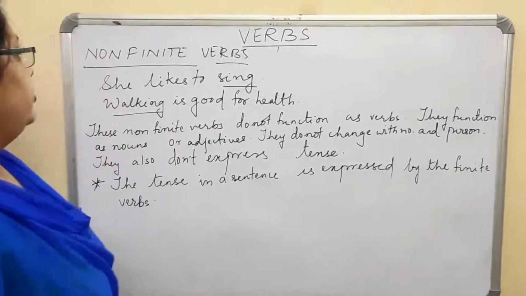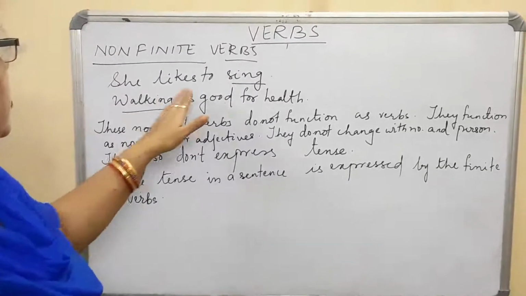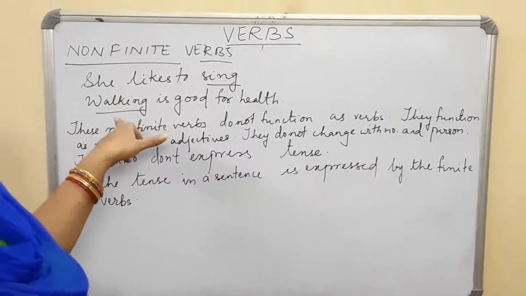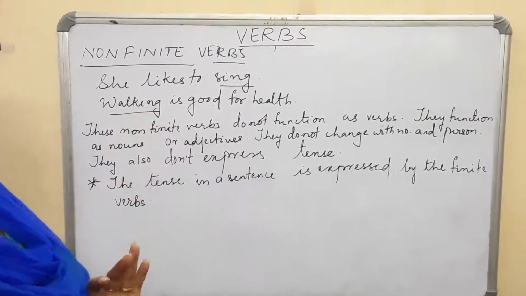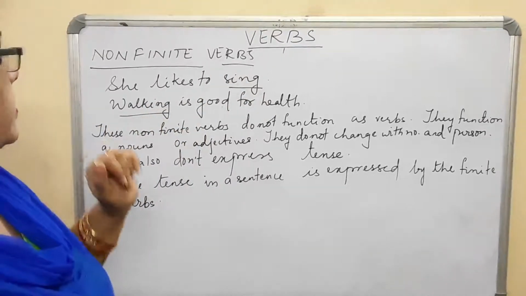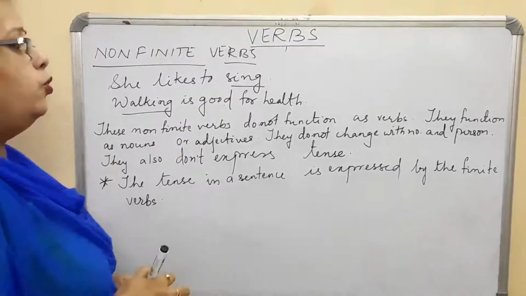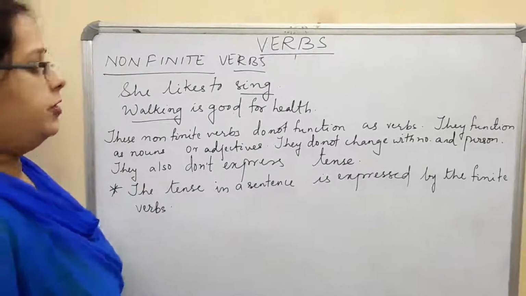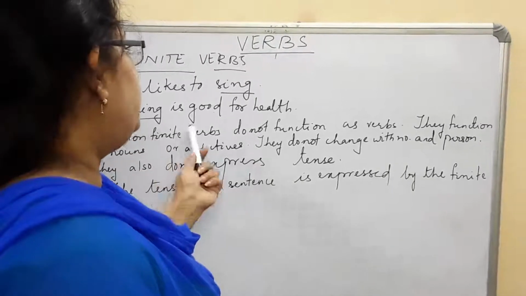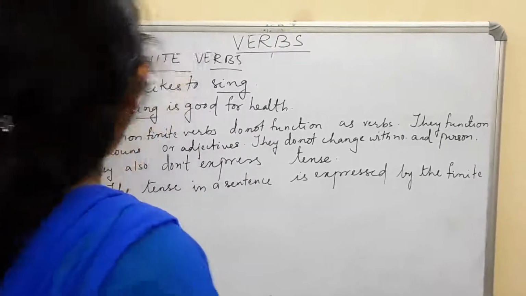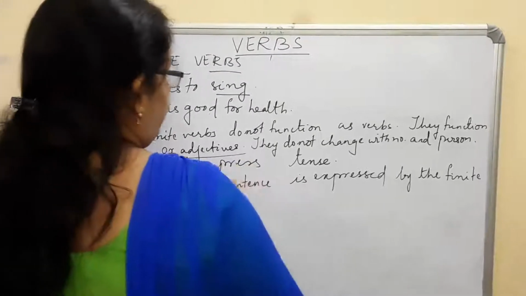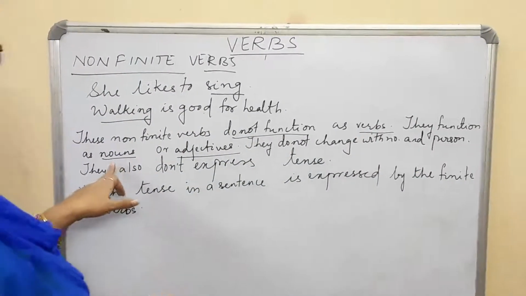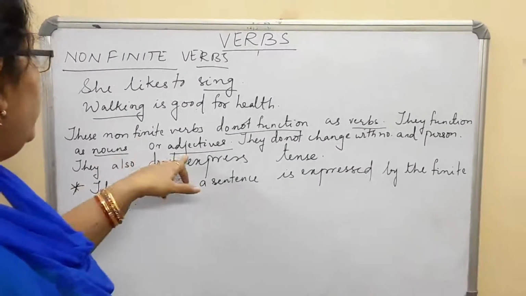Now these are non-finite verbs. Just go through these sentences. She likes to sing, walking is good for health. Now two words I have underlined here. First is sing and second one is walking. These are the non-finite verbs. Now the non-finite verbs do not function as verbs. Before, I said finite verbs can be the predicate of a sentence, whereas non-finite verbs do not function as verbs. They function as nouns or adjectives.